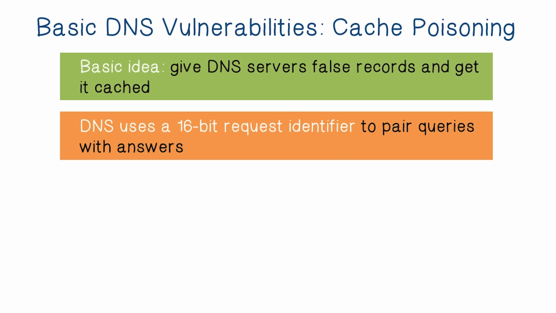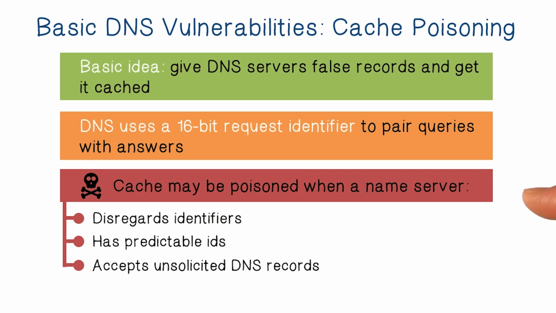The existing defense in DNS is to use a 16-bit request ID to link a response with the query. That is, the attacker's response must have the ID that matches the ID of the original query. And we will discuss how an attacker can overcome this defense. A DNS cache can be easily poisoned if the DNS server does not use the IDs properly or the IDs are predictable.